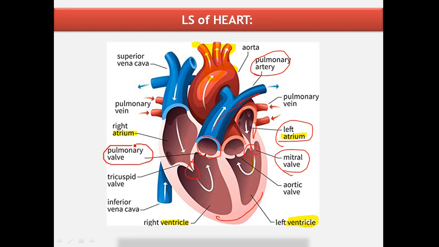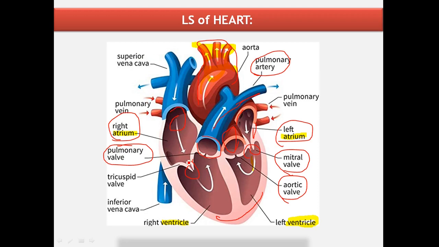And a major blood vessel originating from the left ventricle is known as the systemic artery or aorta. The valves present at the region of the systemic artery are called systemic valves. And in the right atrium, we can see the openings of the superior vena cava and inferior vena cava.